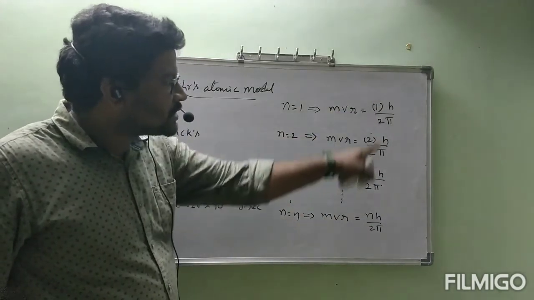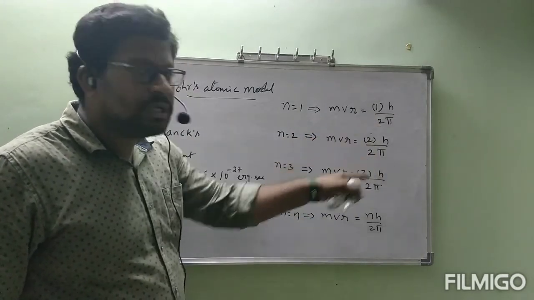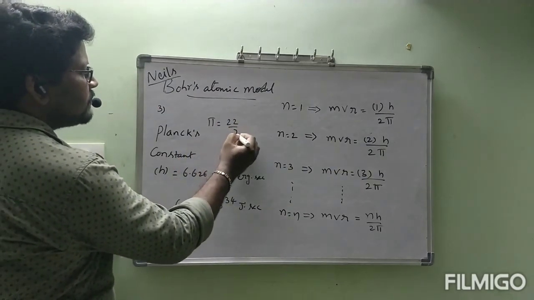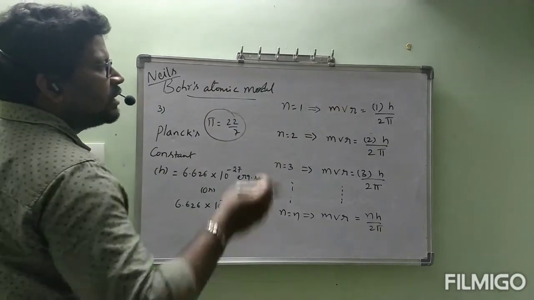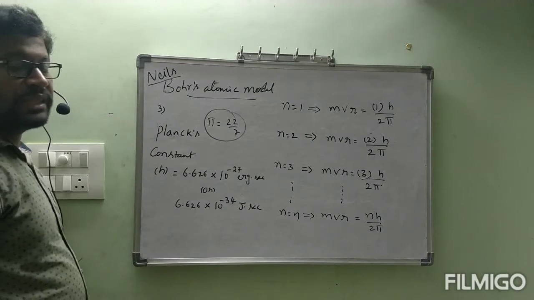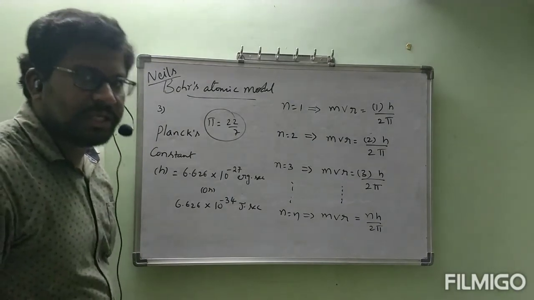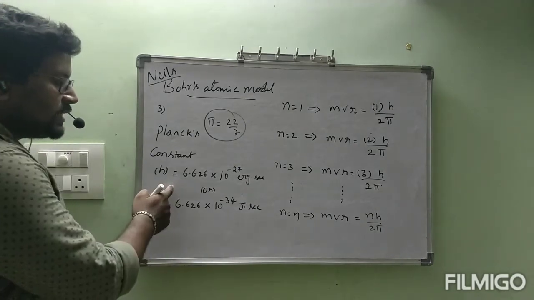2 everywhere it is constant only. 1, 2, 3, these are all constant only. Next pi is equal to 22 by 7. This is also constant. Right side, if it is full constant, then total value is constant. Nowhere it is going to be changed. That is the meaning. mvr is conserved. Conserved means constant. Okay? Note down these values neatly.